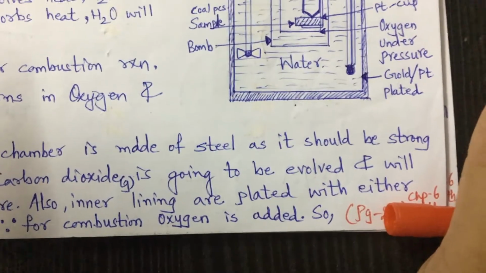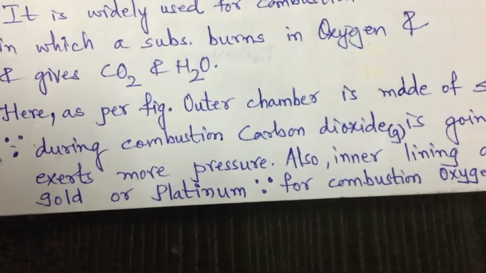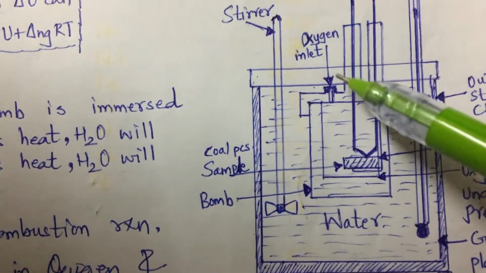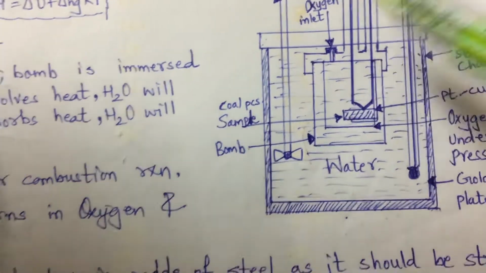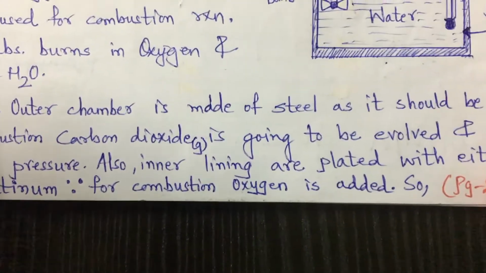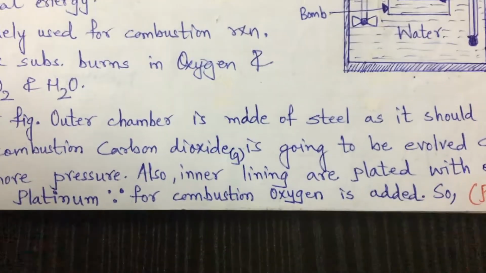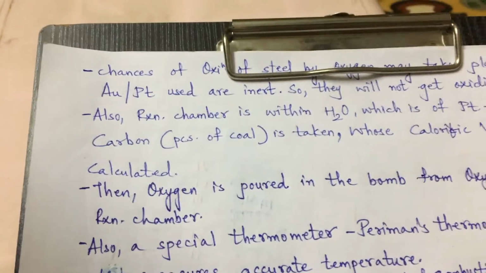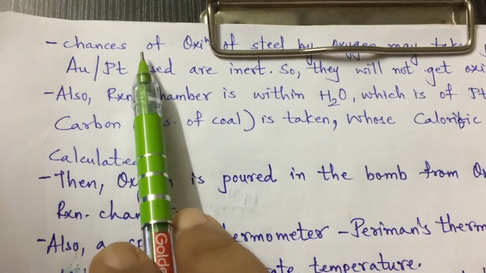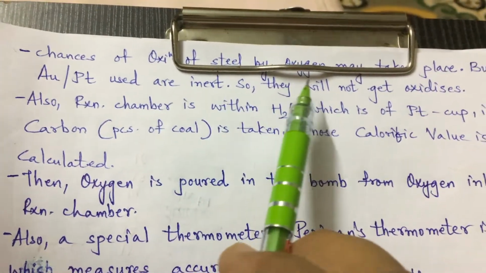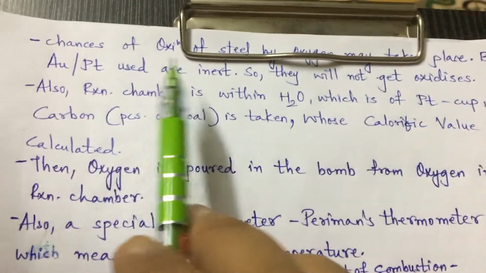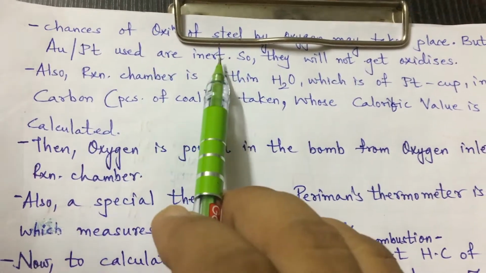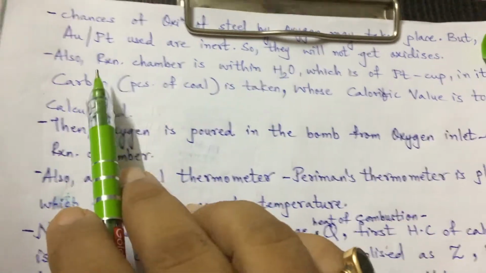Also, the inner lining of that chamber is plated with either gold or platinum, because continuous oxygen flow is to be allowed here, and if oxygen flows, then oxidation will take place, because for combustion oxygen is added, right? So because of the oxygen, oxidation of steel is possible, and that is why gold or platinum is used, because they are inert, so they will not get oxidized.